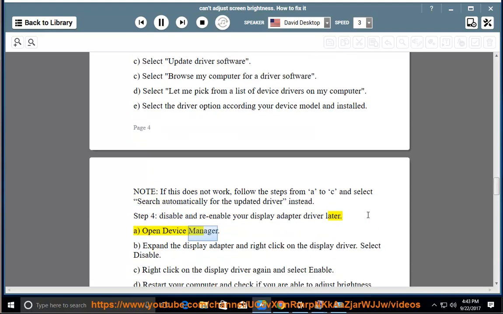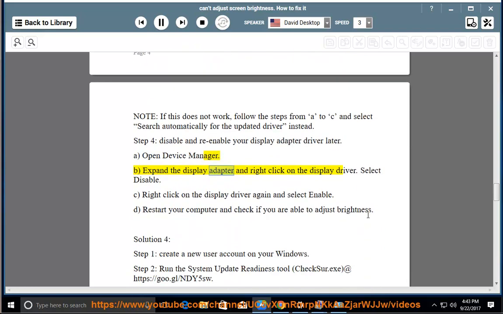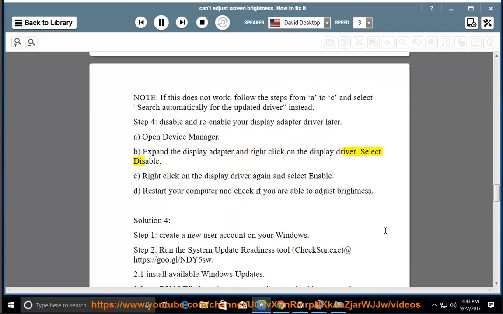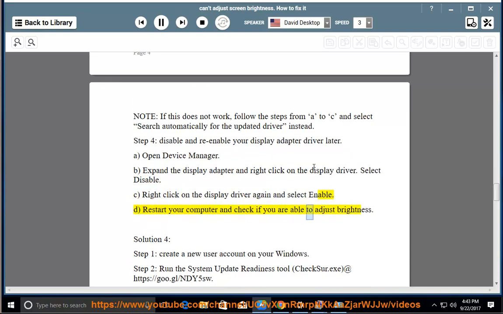A. Open Device Manager. B. Expand the display adapter and right-click on the display driver. Select Disable. C. Right-click on the display driver again and select Enable. D. Restart your computer and check if you are able to adjust brightness. Solution 4, Step 1.